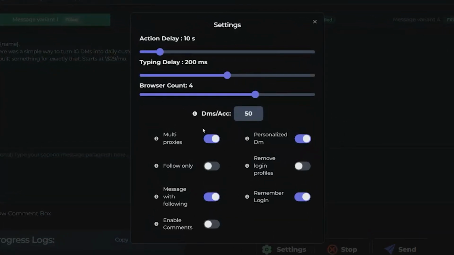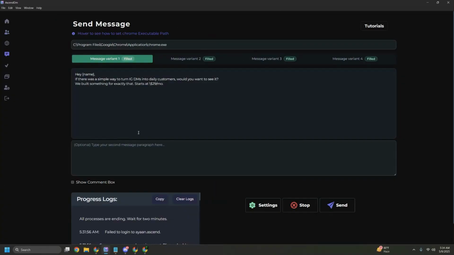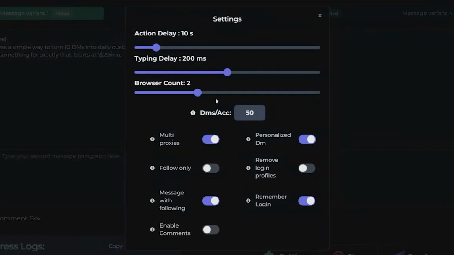By the way, one thing I actually tweaked here is this browser count. As I have 4 accounts loaded, I have actually increased my browser count to 4. What this will do is open up 4 browsers at the same time, and each one of those browsers will log into each of those separate accounts and start DMing leads. So your speed is going to be 4. How cool is it? But depending upon how many browsers you're using, increase or decrease that. So I'm using 4 accounts, so I have the browser count set to 4.